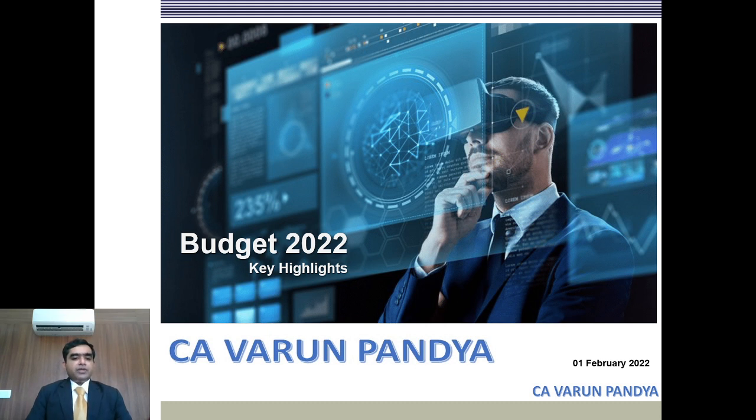Solar power also, an additional allocation of 19,500 crores has been made. Again for PLI, for producing high efficiency modules for achieving goal of 280 gigawatts of installed solar capacity by 2030. Moving on to next slide.